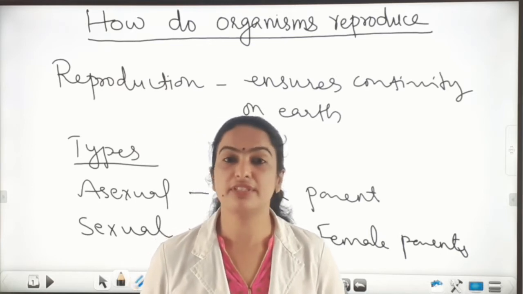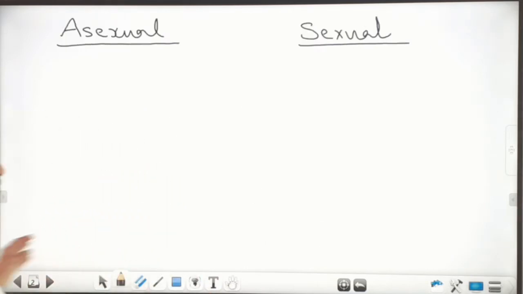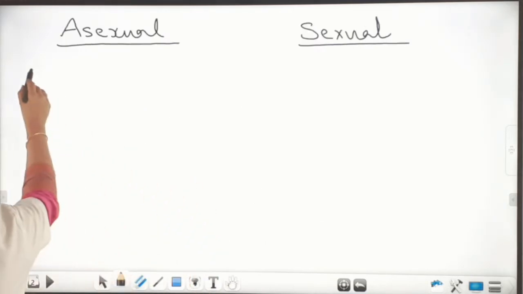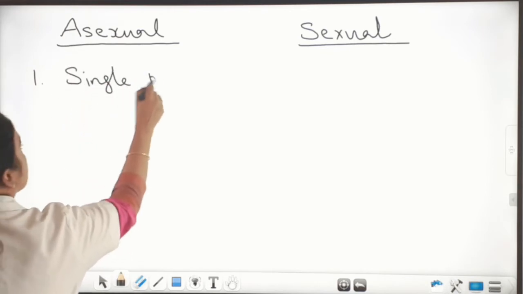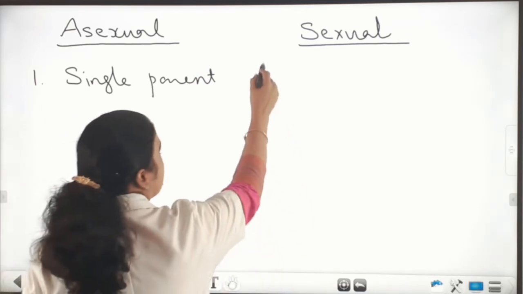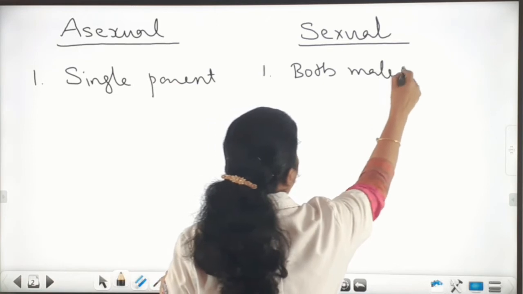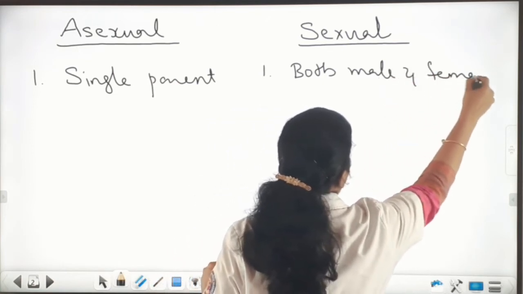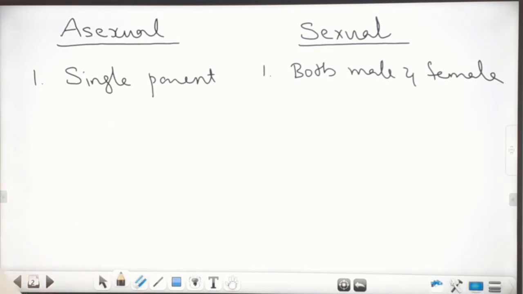Let's see the difference between asexual and sexual methods of reproduction. The first point is, we can write single parent involved in the production of young ones. Here we can write both male and female parents involved in the production of young ones.